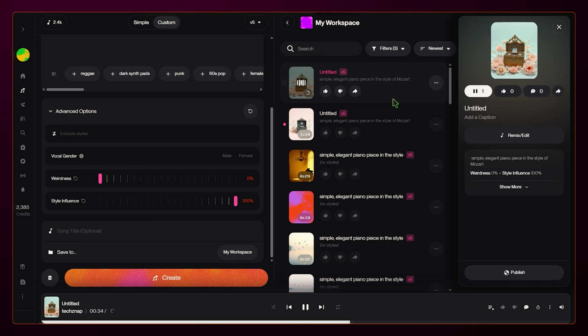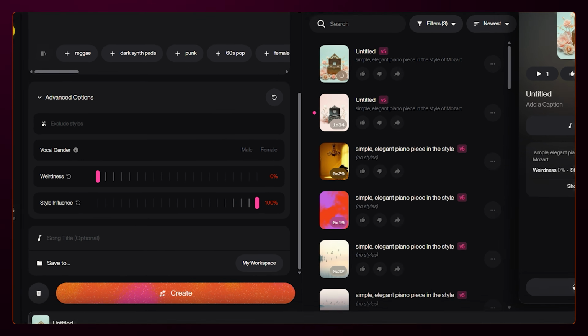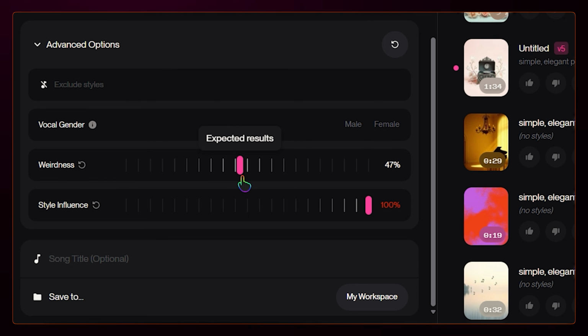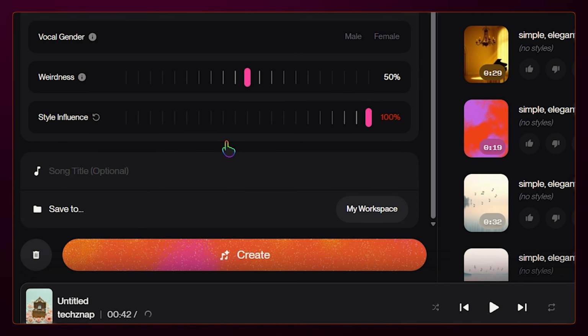As you can hear, it's a perfectly correct and elegant classical piece. The structure is solid, the harmonies follow the rules, and it doesn't do anything unexpected. This is great if you need a clean, reliable track. Next, let's move it to the middle, to 50% weirdness. Now we're giving the AI some creative freedom.